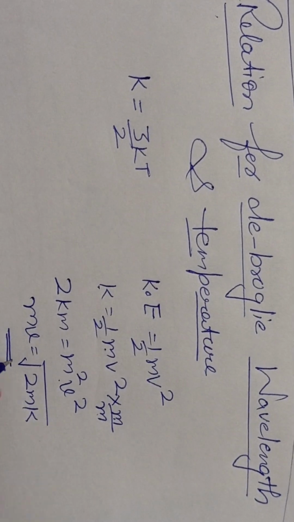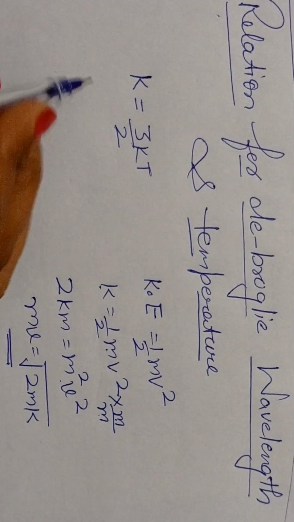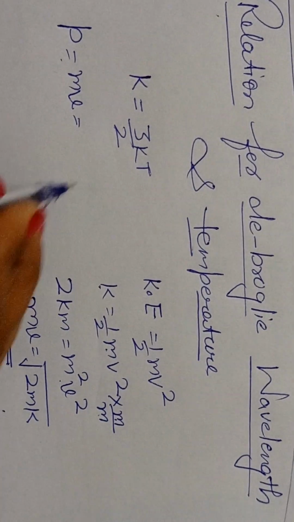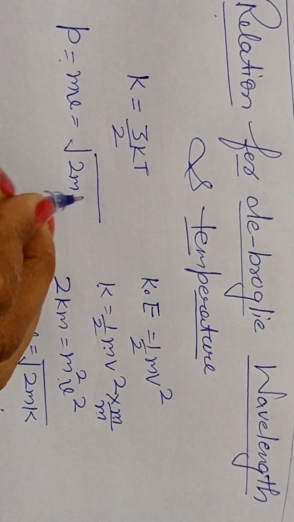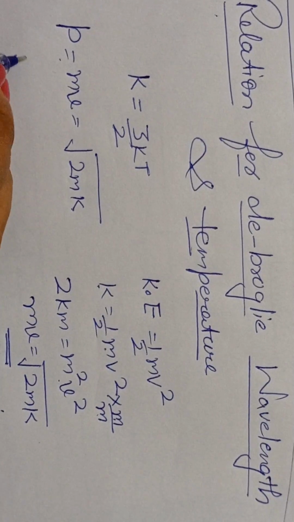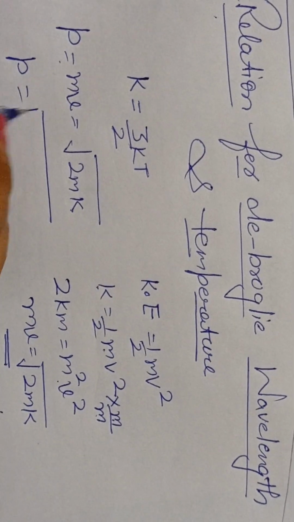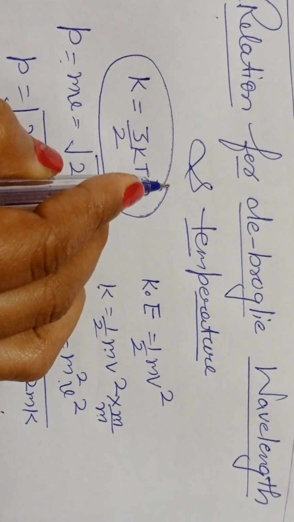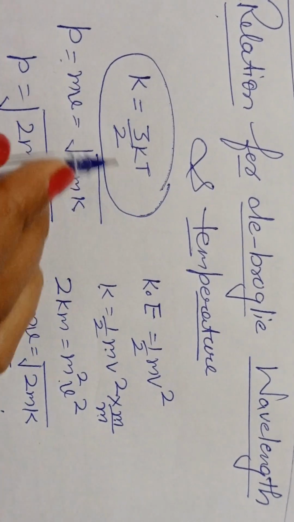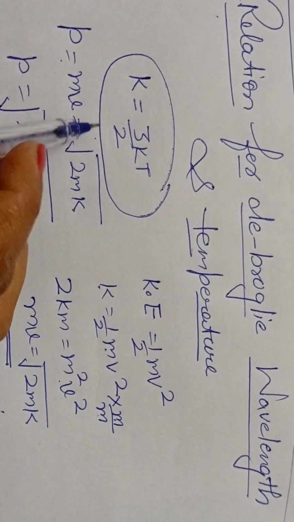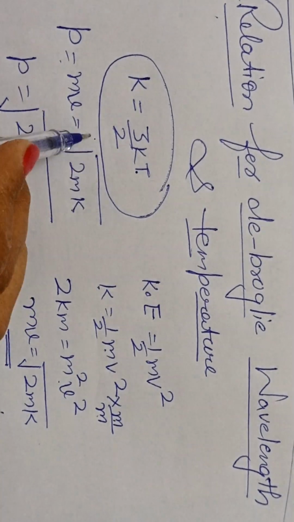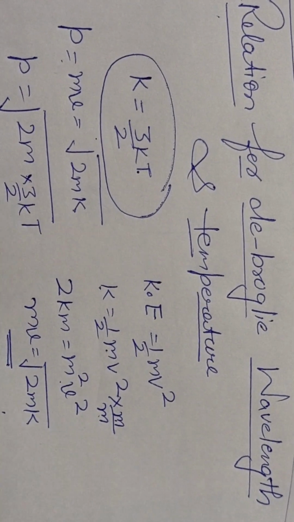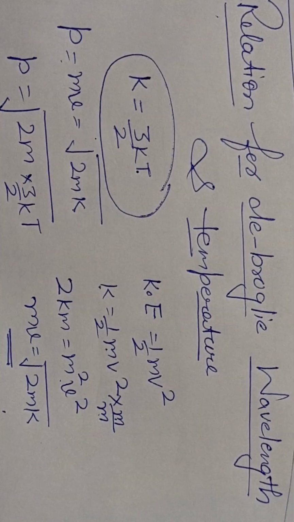Use this value to calculate the momentum. As you all know, momentum equals mass into velocity. So mv equals under root 2 mK. So you have the value of p, which will equal under root 2mK. Put this value of kinetic energy according to kinetic theory of matter. The kinetic energy of a particle at temperature T is given by 3 by 2 kT. So put this value here. We have 3 by 2 kT. So finally we have the value of momentum that comes out to be